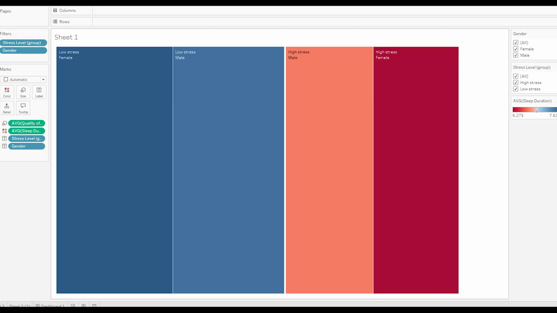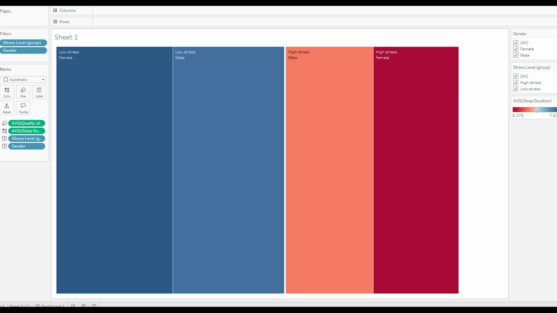So this chart here goes over, do women and men differ in terms of sleep duration or stress levels? And it goes over high stress males, high stress women compared to low stress males and low stress women. The purpose of this was the analysis of this data showed that on average, women sleep more than men by about 11 minutes. Research done by the Sleep Foundation shows that this is true, as they found that women sleep 11 minutes more on average. And they also spend more time in deep sleep. Females spend longer stretches of time in deep sleep than males. As males age, they spend more time in deep sleep. And from the sample group here, we can see the exact same thing.